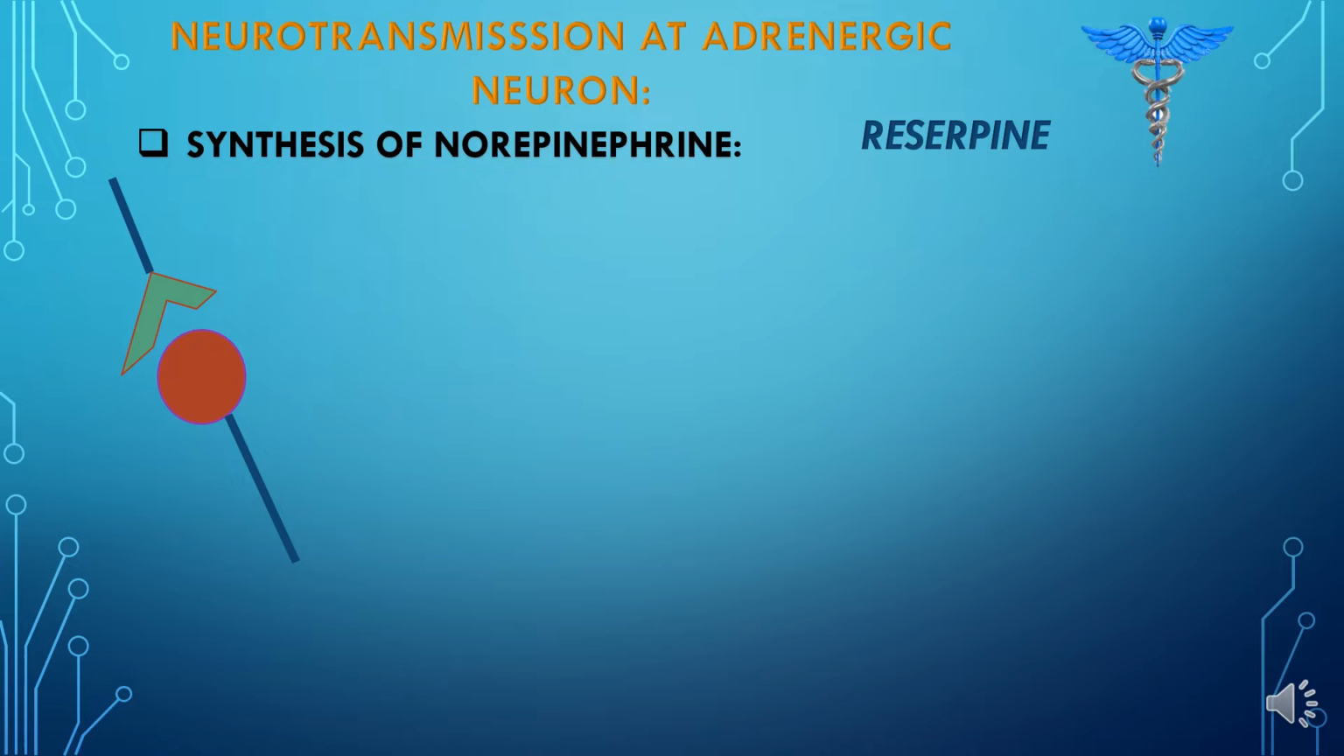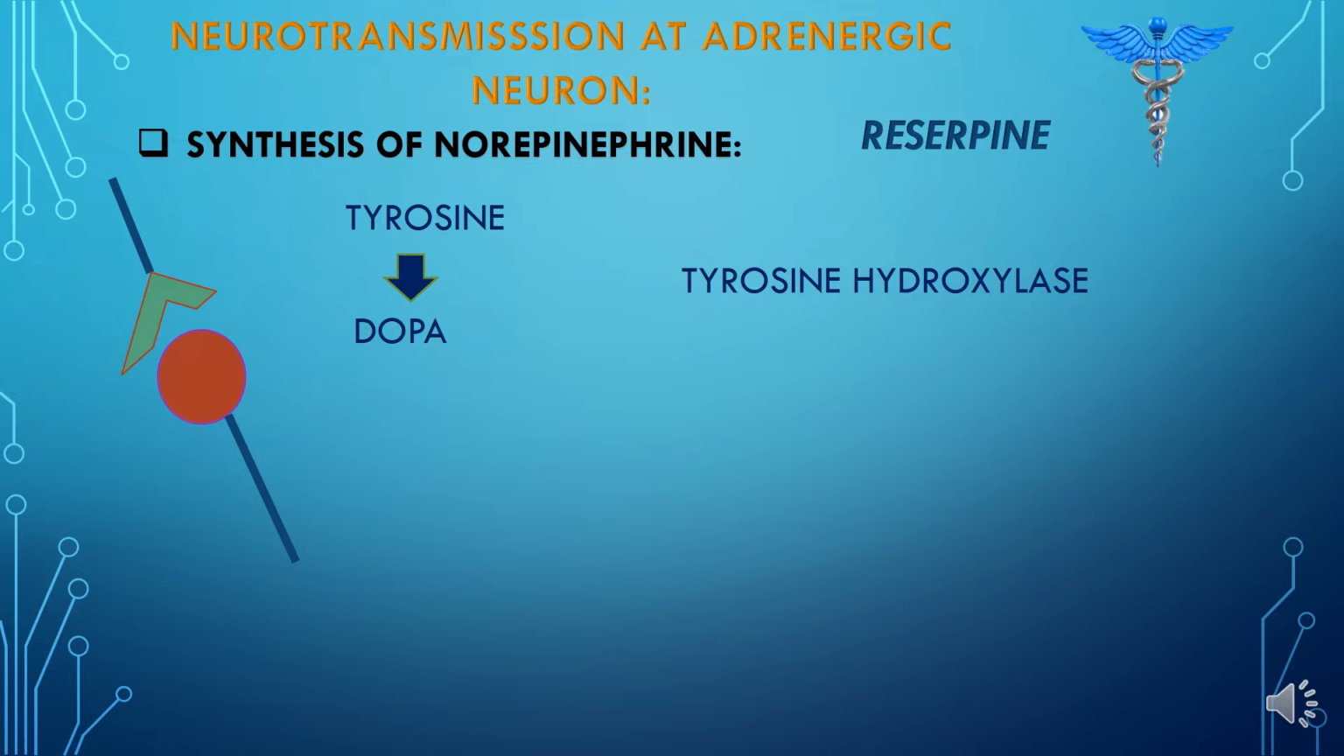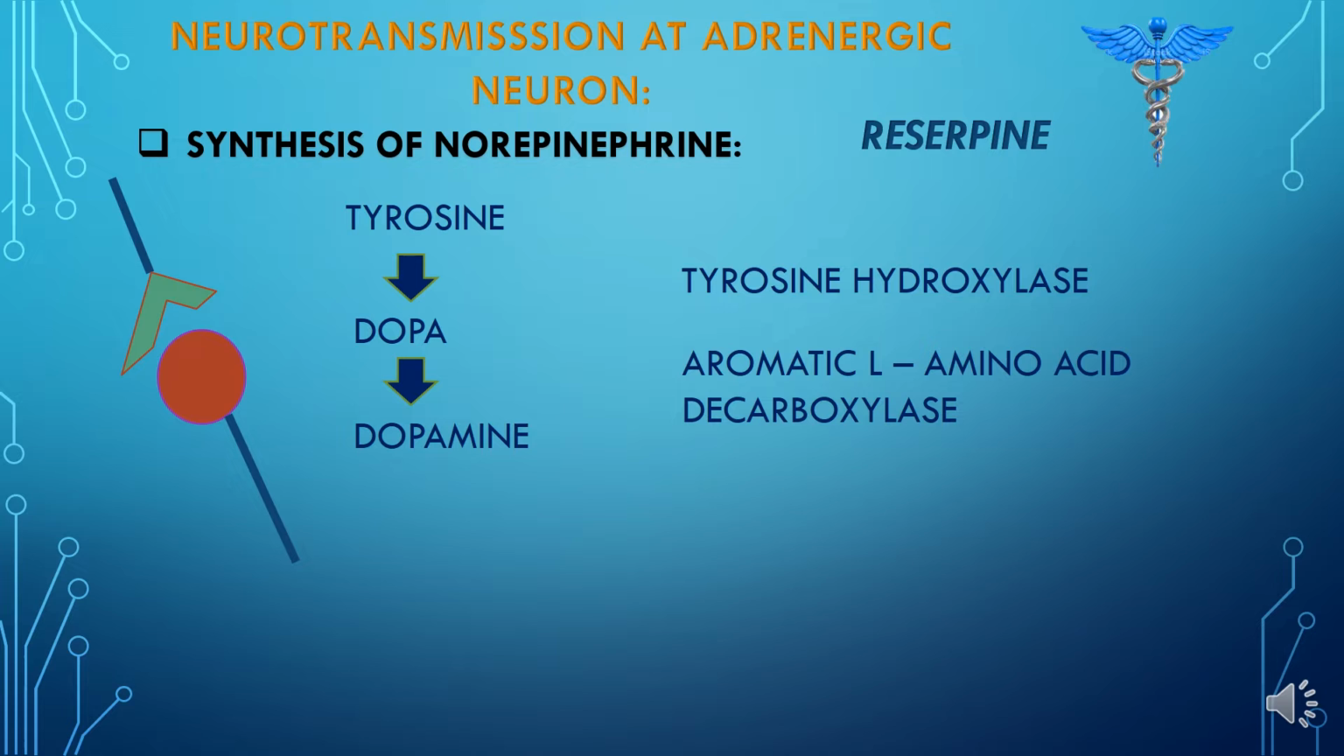For that we will need an amino acid, tyrosine. Tyrosine will be transported by a co-transporter along with sodium into the presynaptic neuron, where it will be converted into dopa, dihydroxyphenylalanine, by an enzyme tyrosine hydroxylase. This dopa will then be converted into dopamine by an enzyme called aromatic amino acid decarboxylase. Remember that dopa and dopamine can be converted into inactive metabolites by monoamine oxidase.